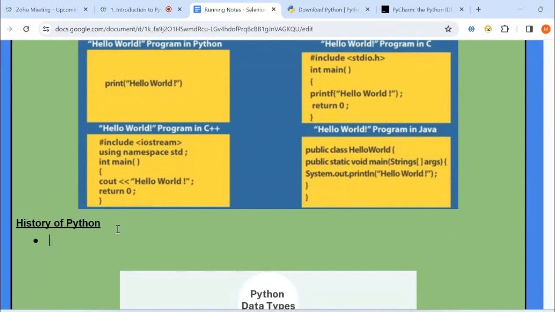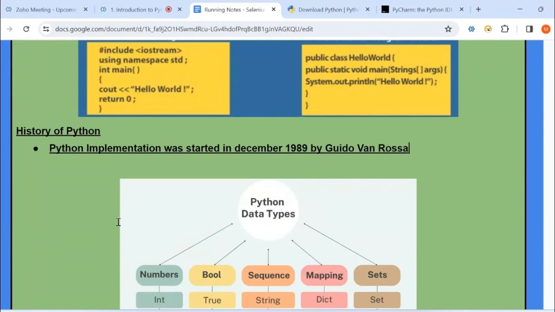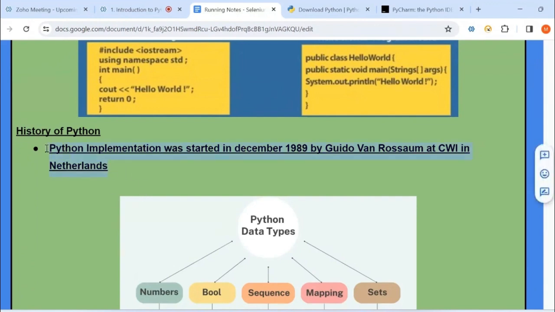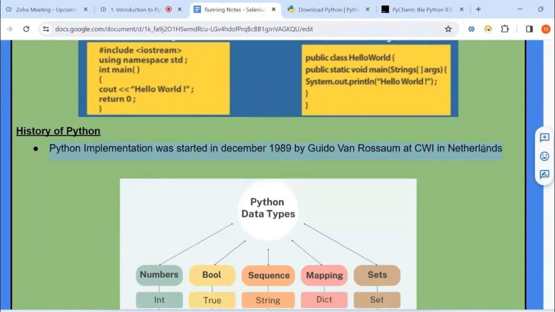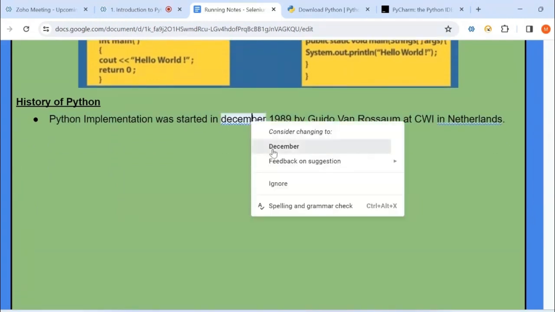Python implementation was started in December 1989 by Guido van Rossum at CWI in the Netherlands.